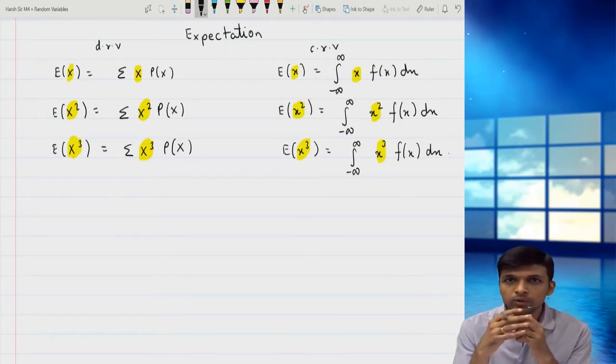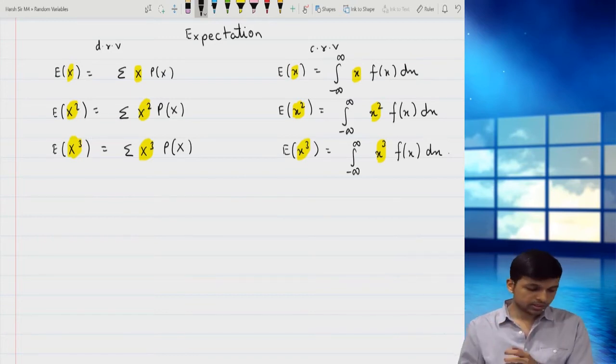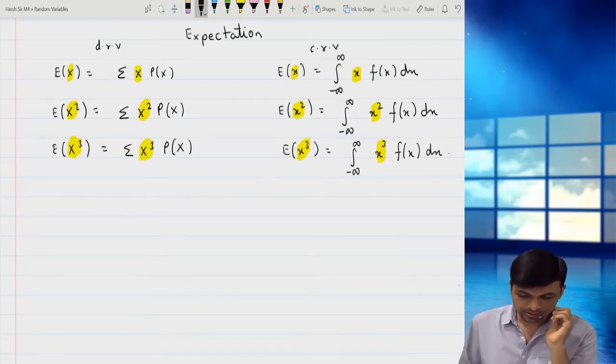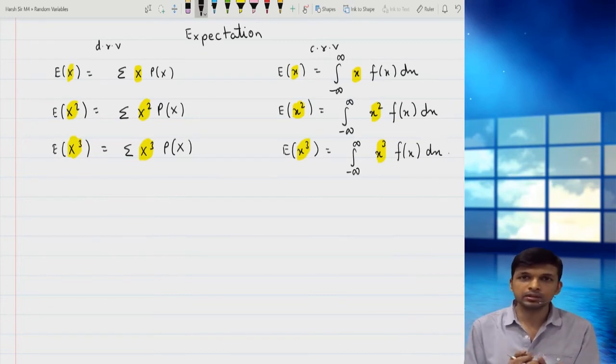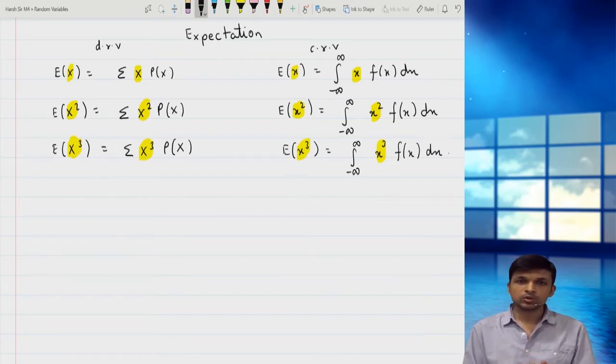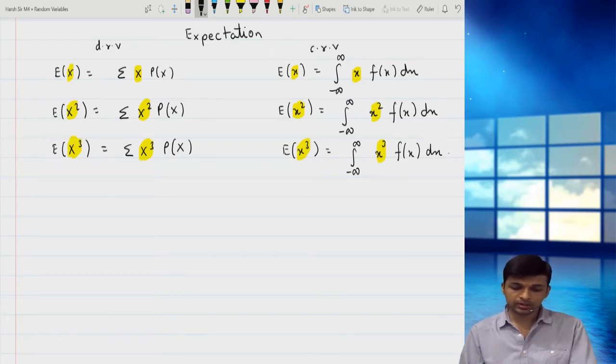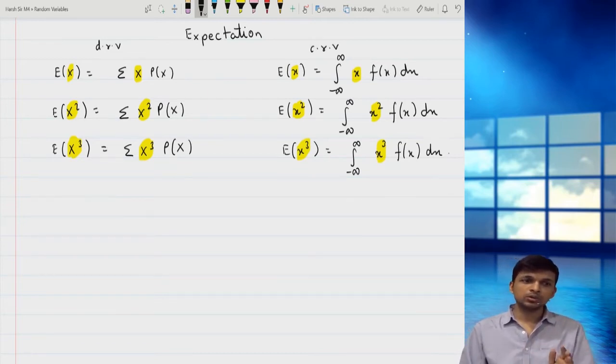Okay, now why do I use expectation? This is a doubt of many students: what is expectation? Expectation is basically a gambling term. Suppose I am betting for 10 matches. It is not necessary that I will win in all the 10 matches, all the 10 bets. So they calculate expectation, on average what I will earn, what I will win. On the basis of that, I'll take a decision whether I should do the betting in 10 matches, or I'll take expectation of maybe 5 matches. So accordingly we decide.